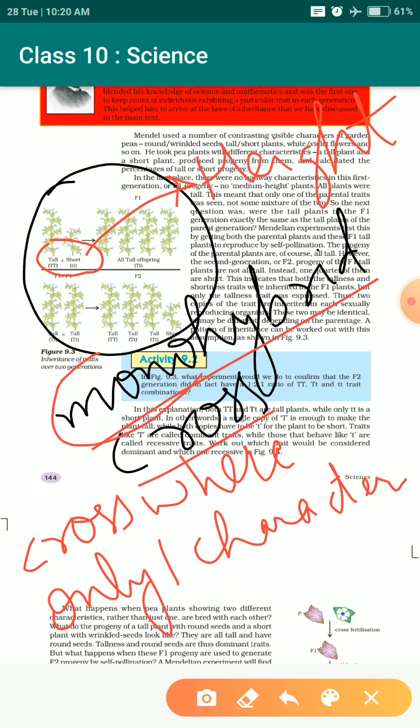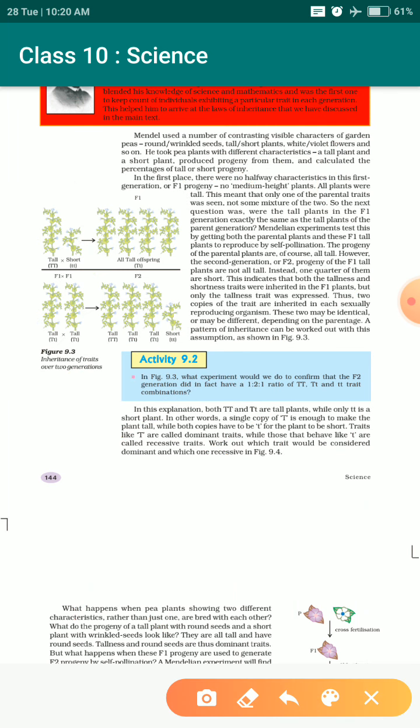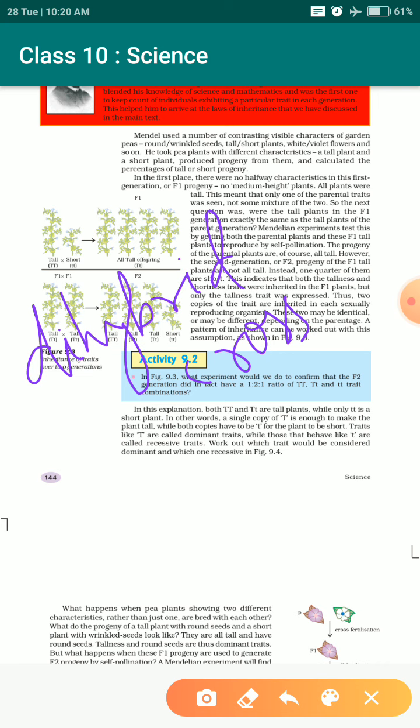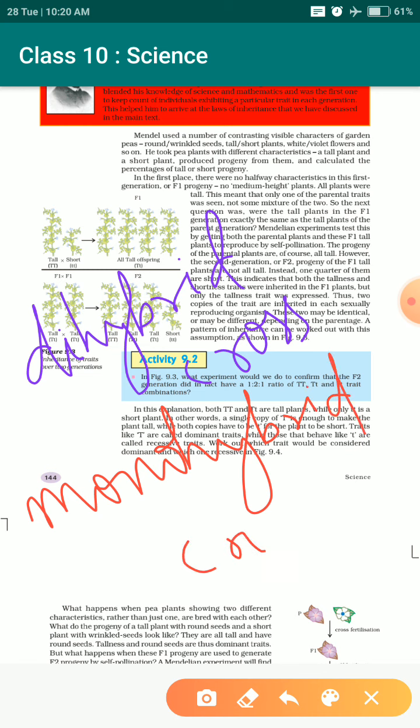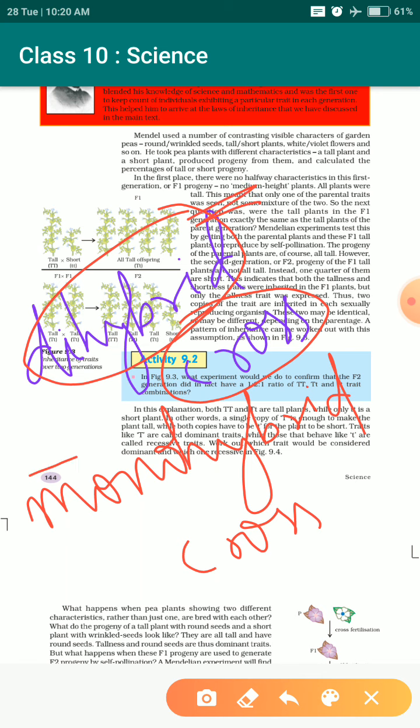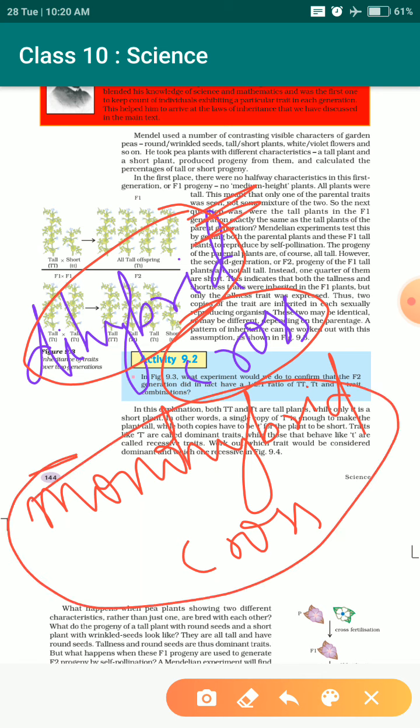By this term itself, we can understand mono means one. So what if there are 2 characters at a time? A cross where 2 characters occur at a time is known as the dihybrid cross. So what I am trying to say is that Mendel did experiments on both these types of crosses, both the monohybrid cross as well as the dihybrid cross. He did experiments with plants having a single character and also plants having 2 characters.